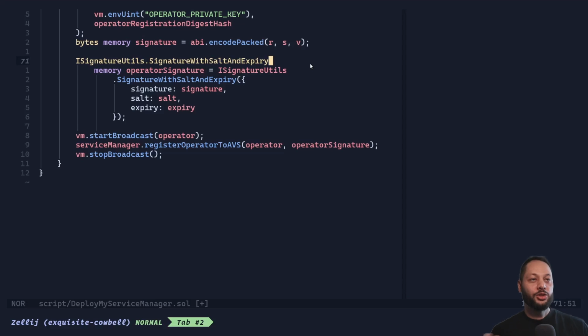And then with this struct that we saw in our contract that we created, we basically construct that using the signature, the salt that we already created before, and the expiration. This is what we're going to pass to our service manager when we register. And again, we call the start broadcast function with the operator as the broadcaster, call our service manager contract, and then register operator to AVS using our operator address and the signature that we just constructed. And that's it for deployment and registering operator to our AVS.